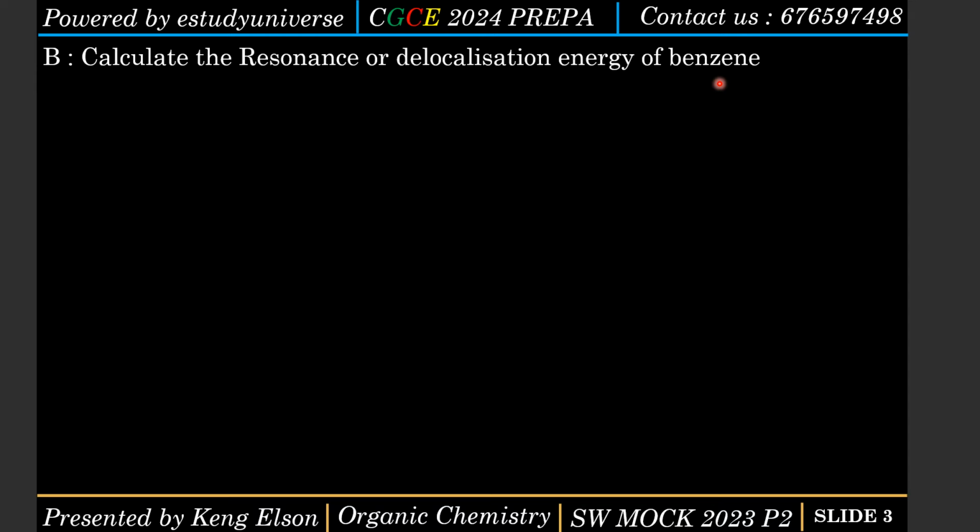We saw that the Kekulé structure has 3 double bonds alternating with 3 single bonds, but the real structure has delocalized pi electrons, right? So the energy involved in converting the Kekulé structure to the real structure is what we call the stabilization energy, or the resonance energy, or the delocalization energy.